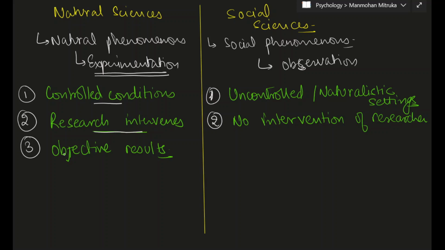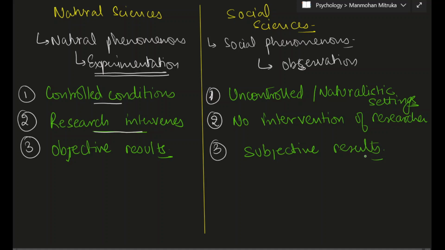If I am doing research or you are doing research, both of us are going to get the same results for a particular experiment. But in the case of social sciences, the results that we obtain are subjective. It means if I am making the observations, I might observe a number of things which you might not observe, and you might observe a number of things which I might not observe. So the results that we get are subjective. They are dependent on the person. So there is a variation in the results which I get and which you get in the same research.